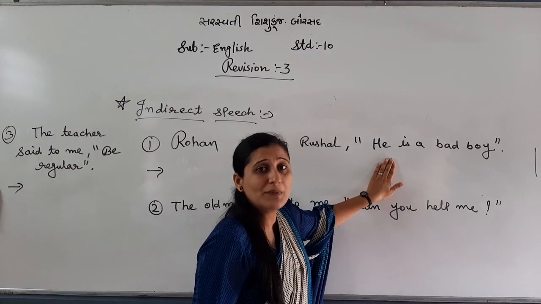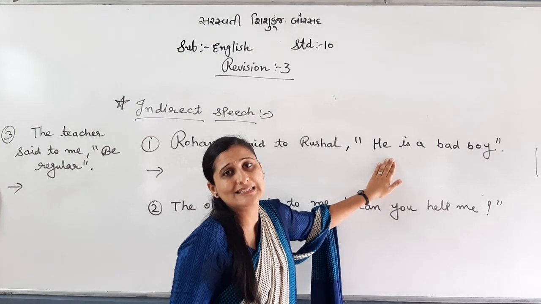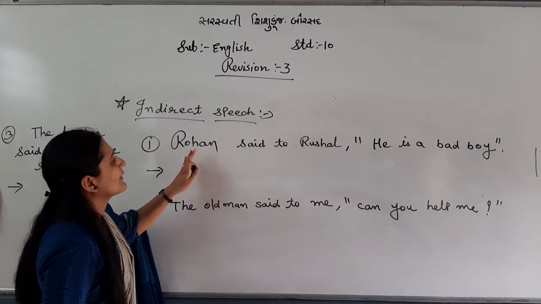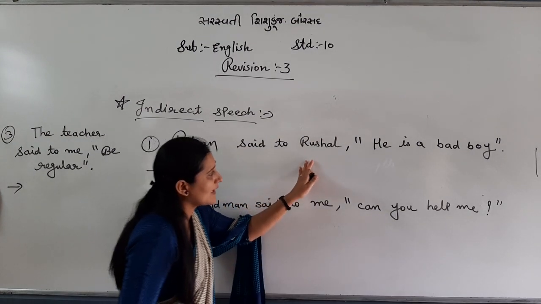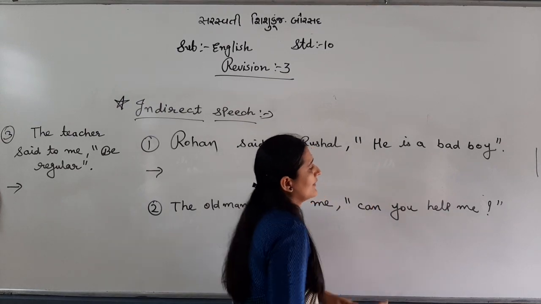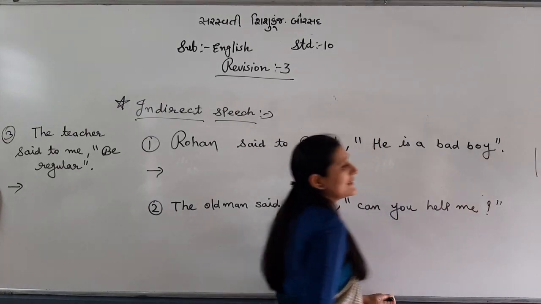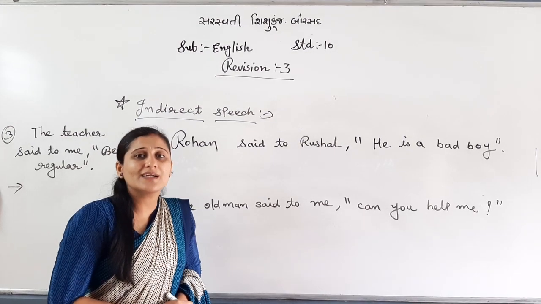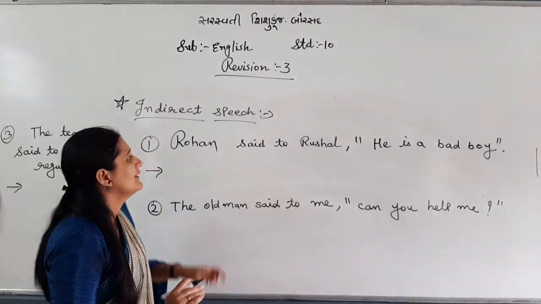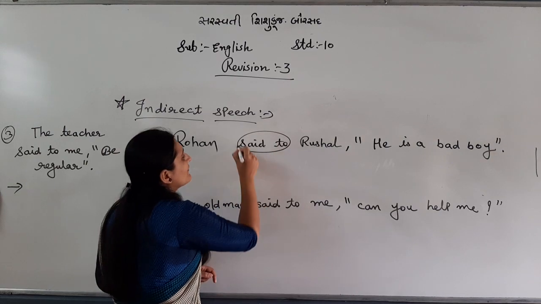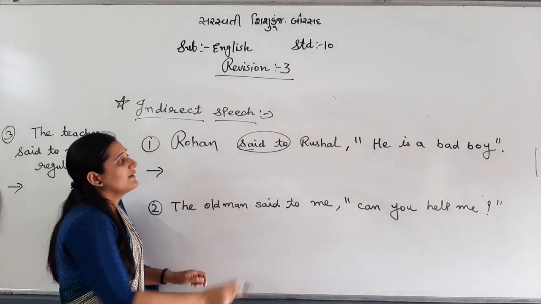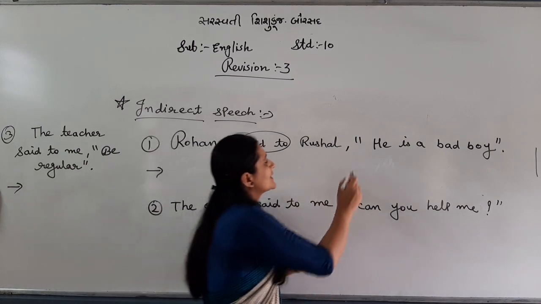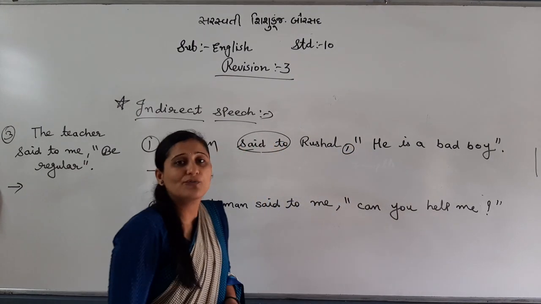You need to check it out. Full stop is given. It means which kind of sentence? Simple sentence. So see, what should be a reporting verb? Told. In simple sentence, reporting verb will be told and conjunction will be there in the place of comma.